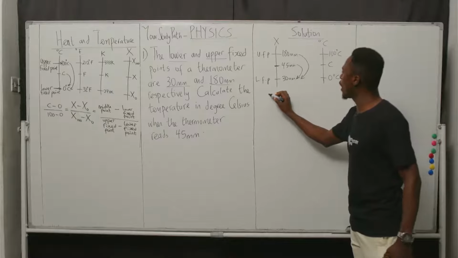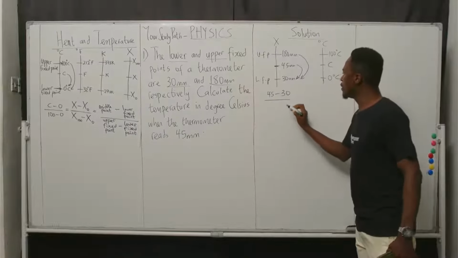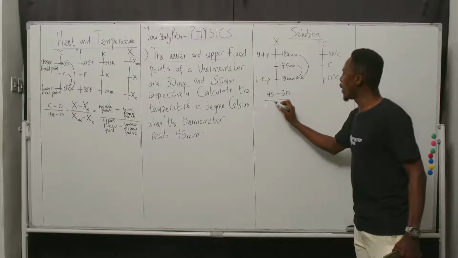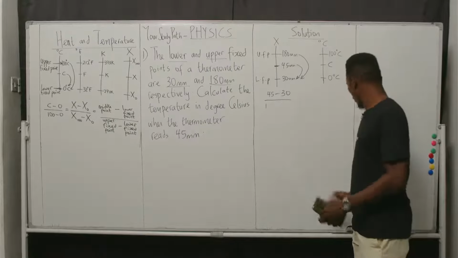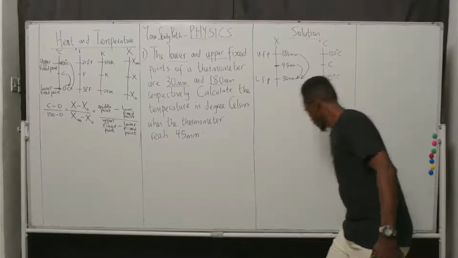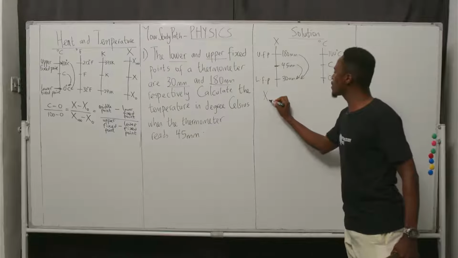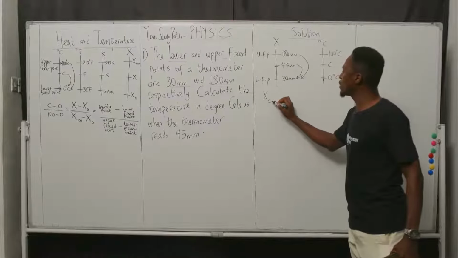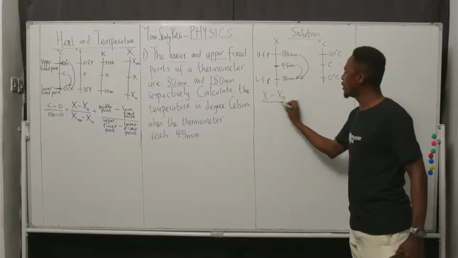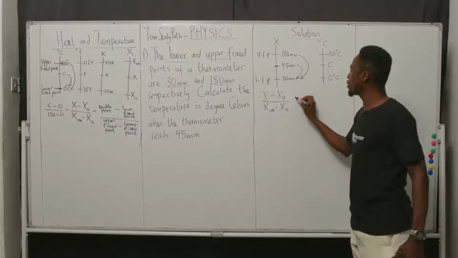The formula is x at the midpoint minus x at the lower point, divided by x at the 100 value minus x at the lower point.